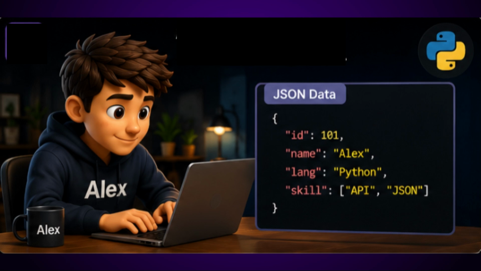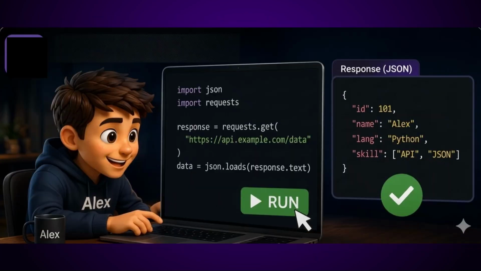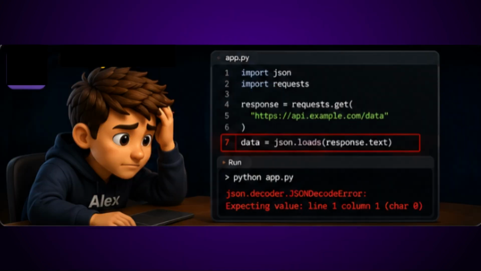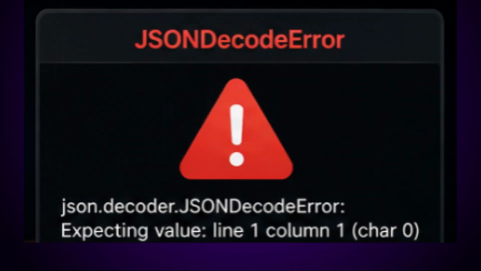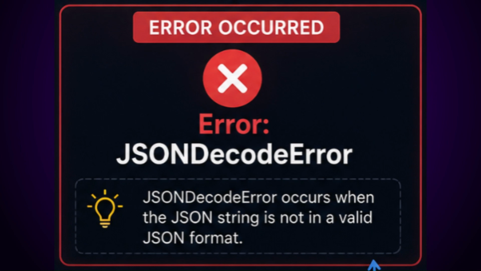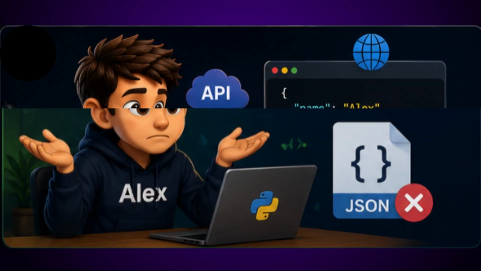Alex is working with JSON data in Python. He receives data from an API and tries to load it. Everything looks correct, so he clicks run. But Python shows another error. This error is called JSONDecodeError, and it happens when Python cannot understand the JSON format.